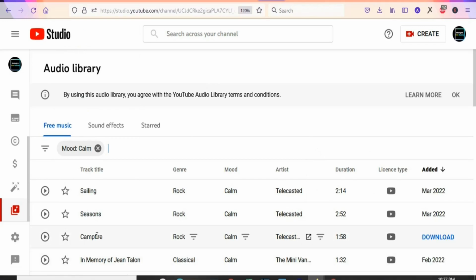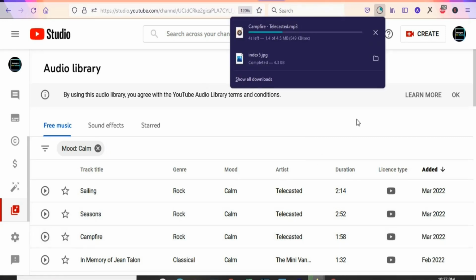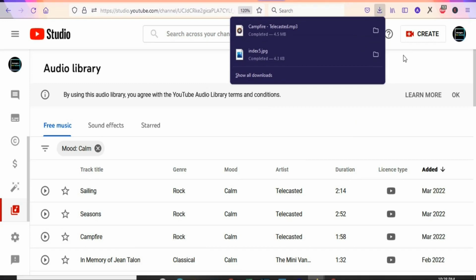So I'm going to download this one right here. You are going to just come here, click on download so that you can save it onto your PC. As you can see, it is downloading right here. As you can see, the download is complete.